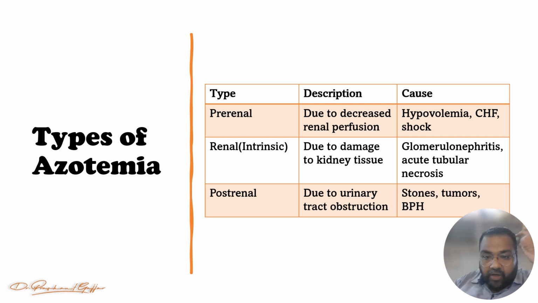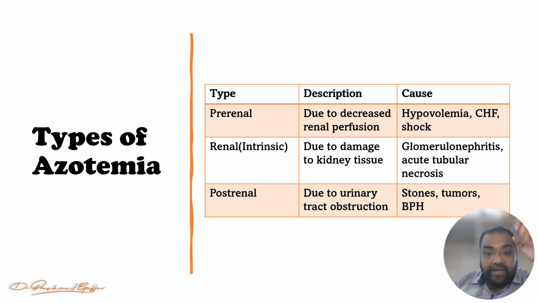So which are the causes? First, hypovolemia. So decreased blood, right? Hypovolemia, or decreased plasma, right? Second, CHF, congestive heart failure, right? And third one, shock. So in these three conditions, renal perfusion is decreased, and it can cause azotemia or urinary imbalances. We can consider that is the pre-renal type of azotemia, right?